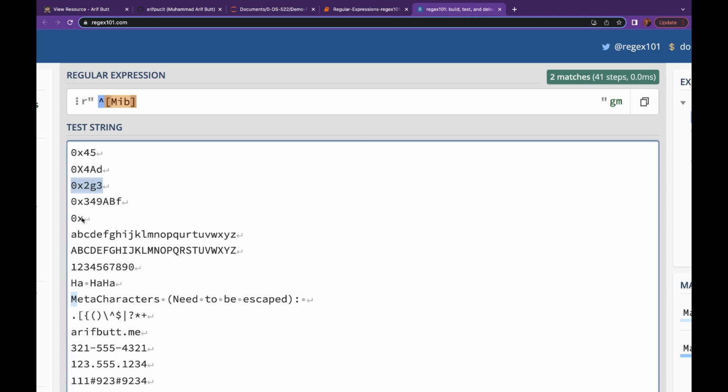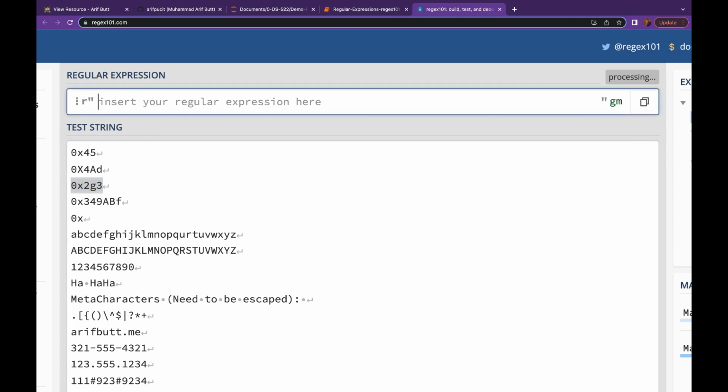We want to write an RE that should select or identify the valid hexadecimal numbers. So what we need to do is, we know that it should start with the 0x, fine, and then inside it we have digits from 0 to 9 and alphabet characters from A to F in lowercase as well and in uppercase as well.